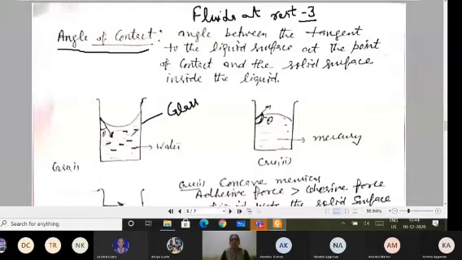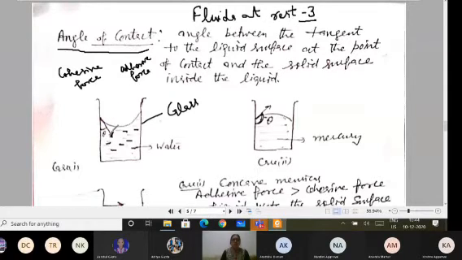One is the cohesive force, that is between the water and water molecules, and another is the adhesive force. Adhesive force is between the water and glass molecules, with different types of molecules. This is the adhesive force.